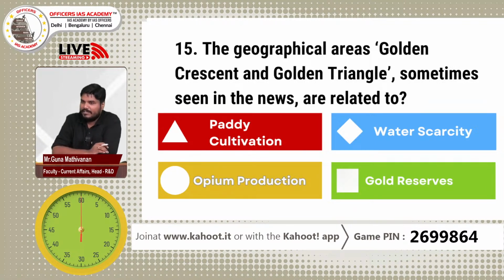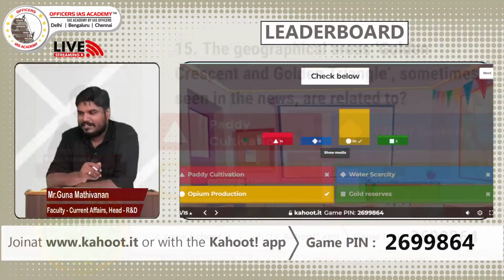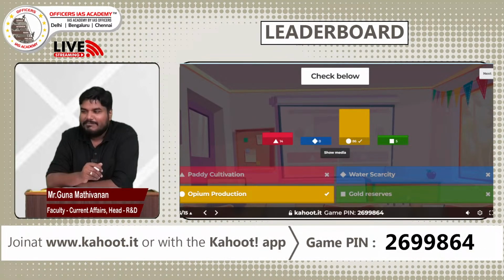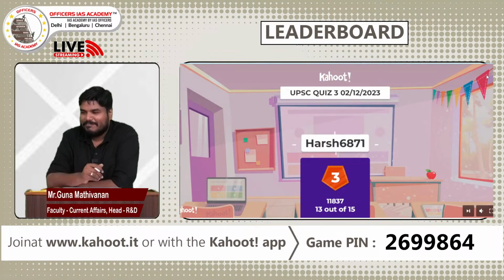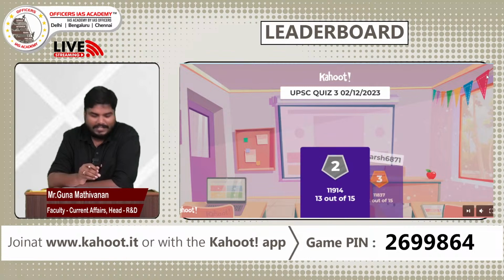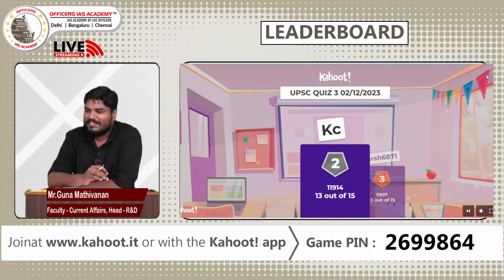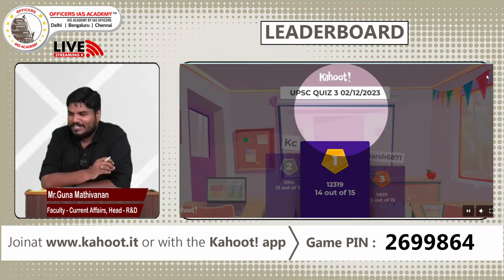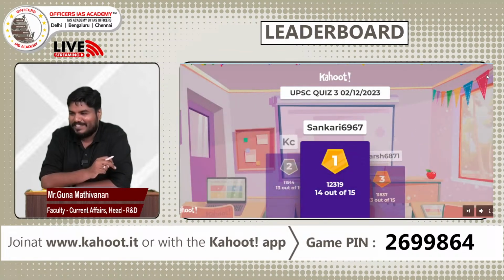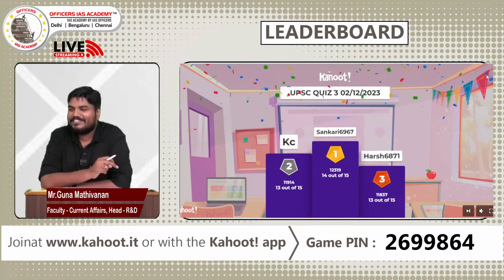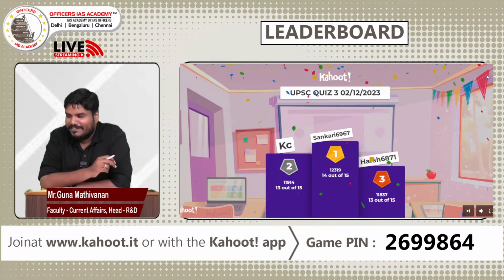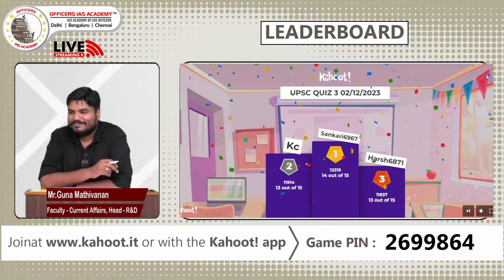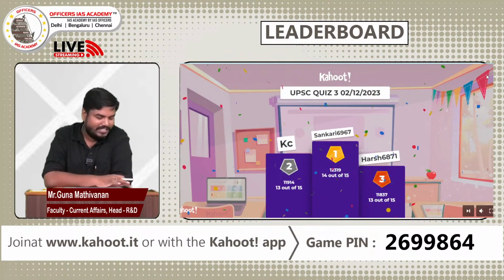So let's have a look at the poll result. As expected, more than 80 participants have chosen the right answer. Let's have a look at the leaderboard, the top 5. First, we will have a look at the top 3. Harsh 6871 has got the 3rd position. Casey has got the 2nd position, and number 1 goes to Shankari 6967. So congrats Shankari, congrats Casey, congrats Harsh. The 4th position is Sri Sai and the 5th position is Adi, right? So congrats to all those who have got it correct.